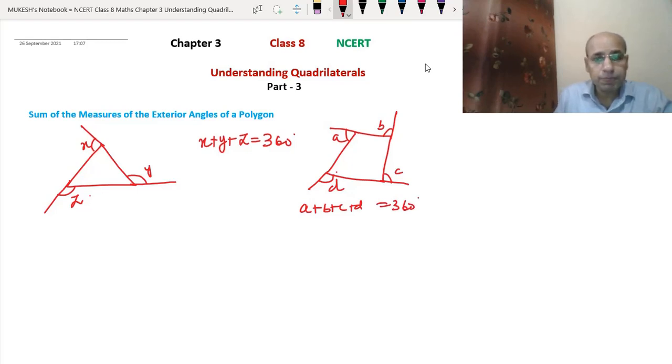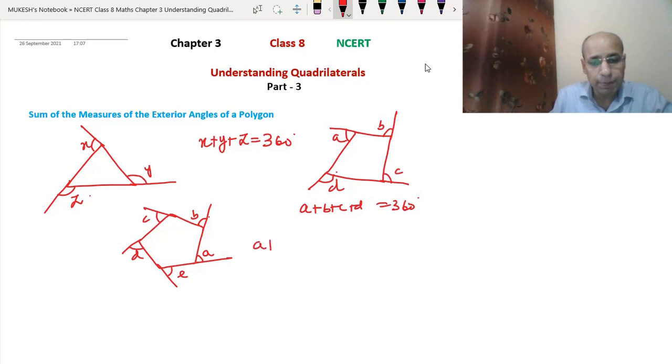Suppose you take the pentagon like this. If you extend this, then this is the exterior angle. If you extend this, then this is the exterior angle. We take them as A, B, C, D, E. Then A plus B plus C plus D plus E will also be equal to 360 degrees.